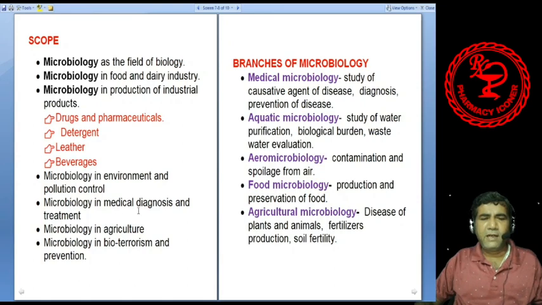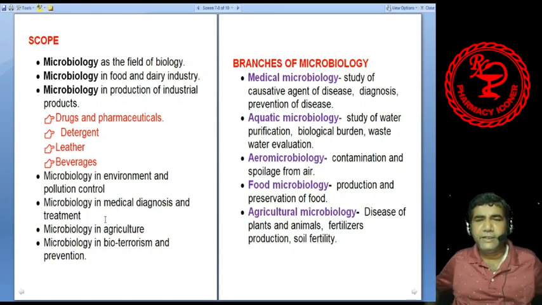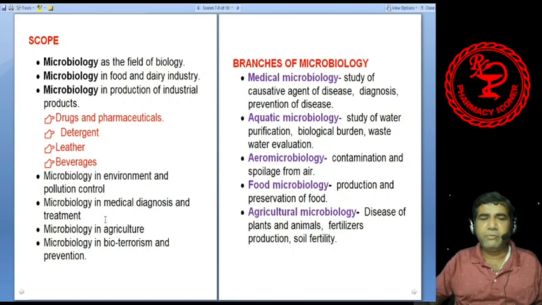Then microbiology in diagnosis and treatment. Microbiology in medical science is very important, because many diseases occur due to microbial infection. Suppose malaria. How was malaria tested previously?